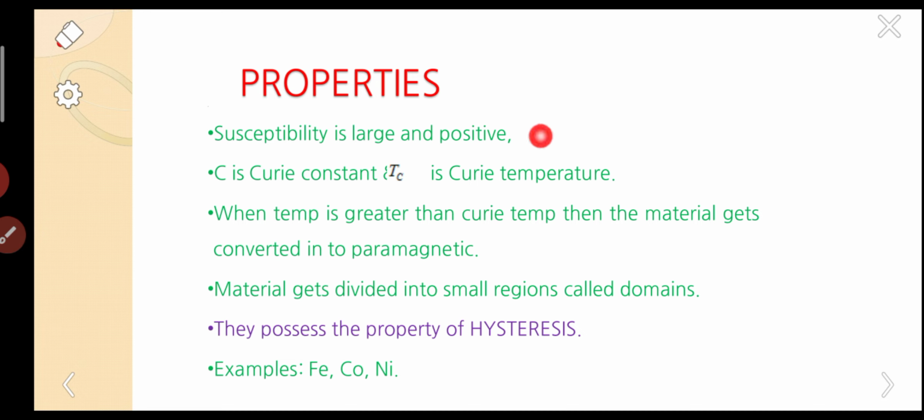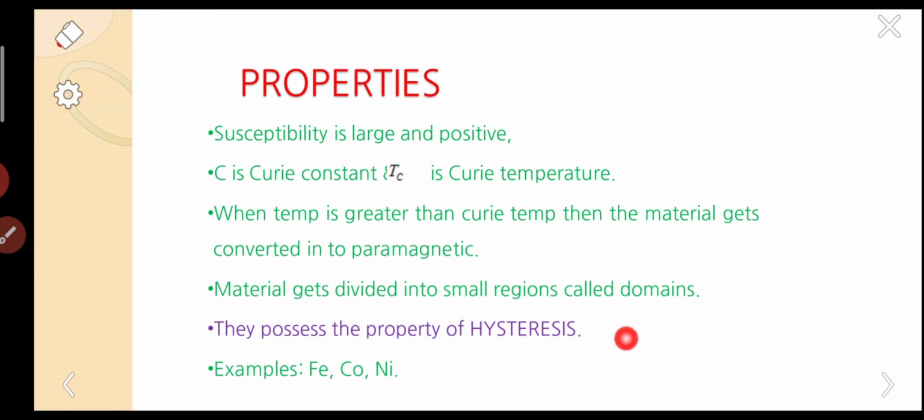Because all the dipoles are aligned in the field direction, susceptibility is automatically very high. C is the Curie constant, Tc is the Curie temperature. When the temperature is greater than the Curie temperature, the material gets converted into paramagnetic. The material is divided into small regions called domains.